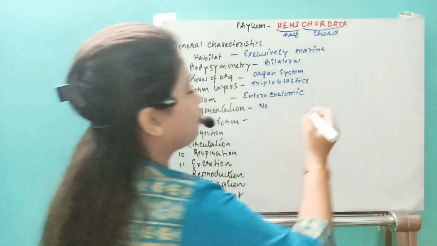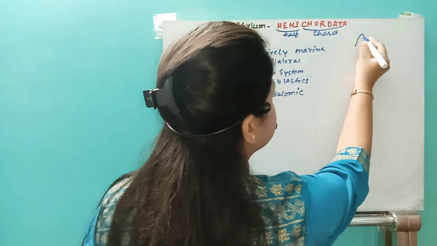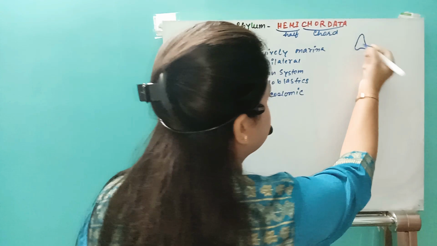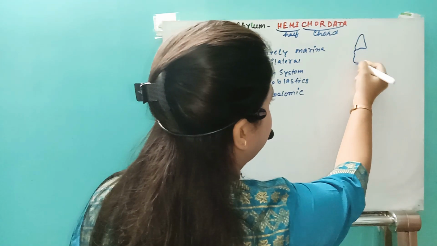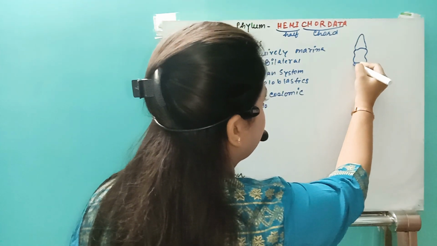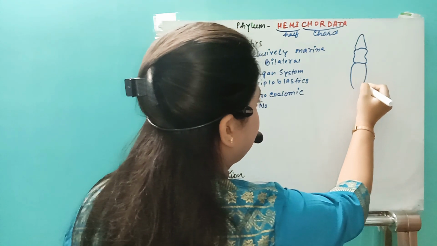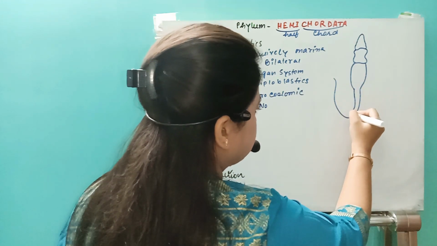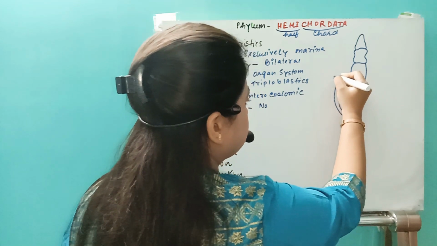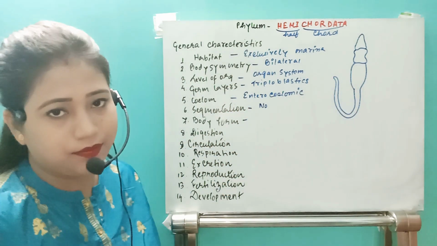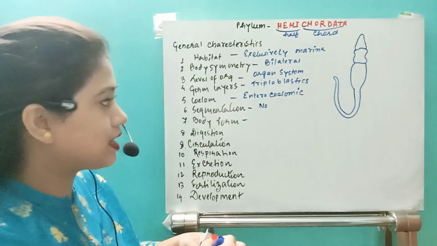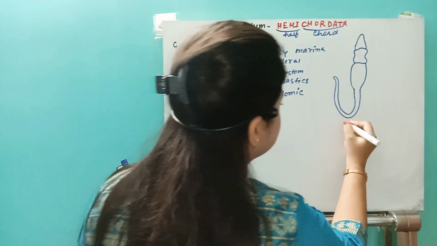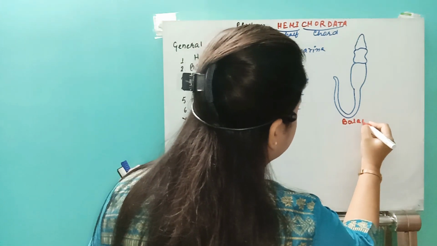Okay, so let me draw it. First of all, this organism will have a structure above, then the middle region, and then the innermost, that means posteriormost region, right? So this is one hemichordata. One species I have drawn actually is Balanoglossus.